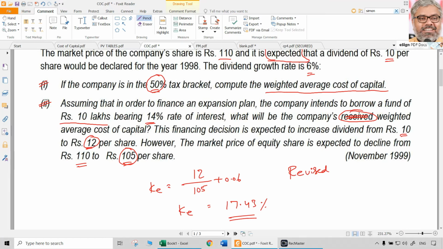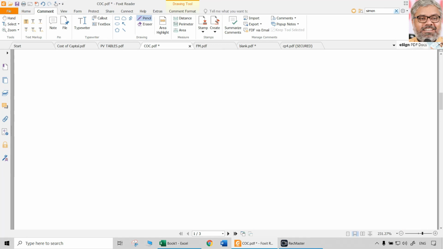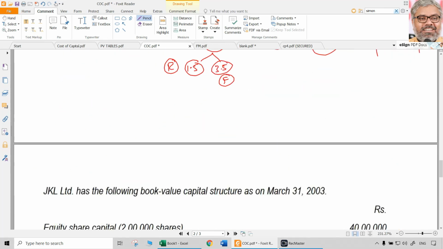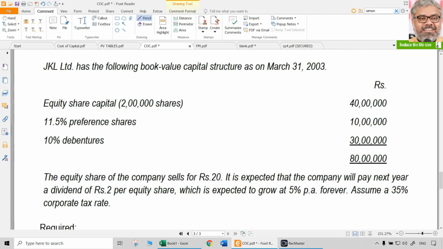So that will be a different calculation from what we did in the earlier question. This is a different calculation from what we did in this question. These are past examination questions which are quite popular. Now, one more question. Let us do it for practice. JKL Limited has the following book value capital structure on 31st March.